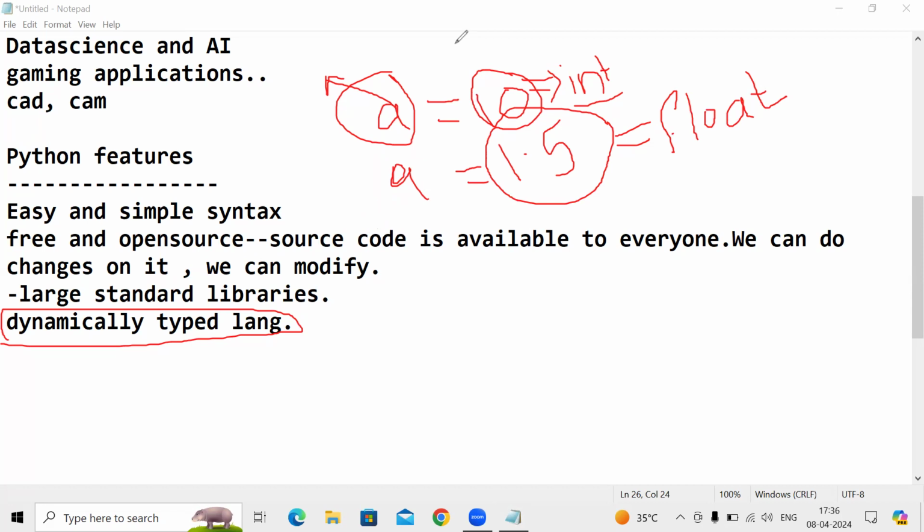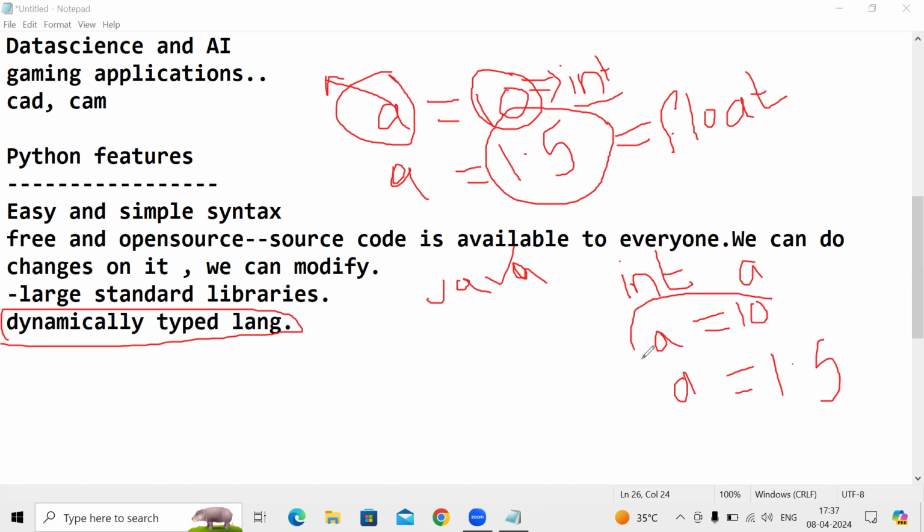See guys, in Java and C++, we have to define the type of the variable, like int a. Suppose we write int a equal to 10 and then a equal to 1.5.